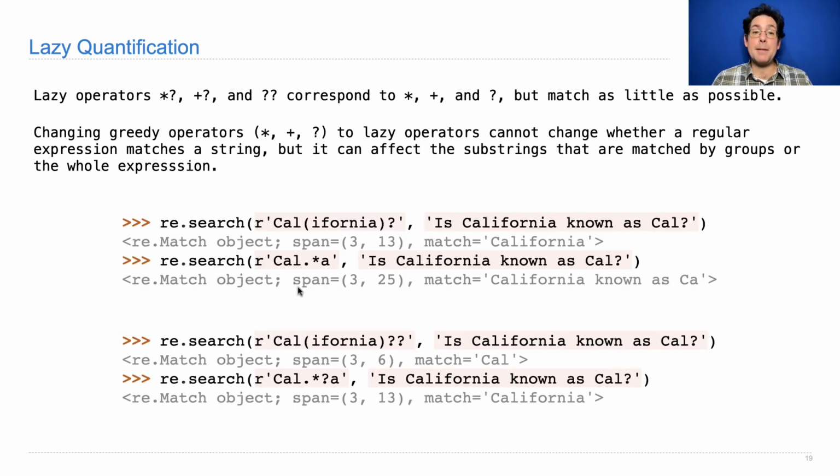So here was the example we saw on the previous slide with the greedy operators, question mark and star. Here's the lazy equivalent. This says Cal or California, but if you have to pick, just use Cal and forget the ifornia, and that's what you get. This says find something that starts with Cal and ends in a, but make it as short as possible. And then we get California instead of "California known as Ka".